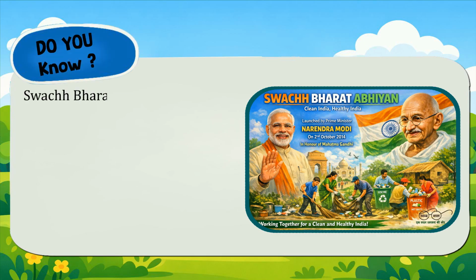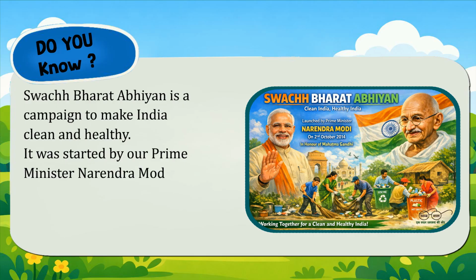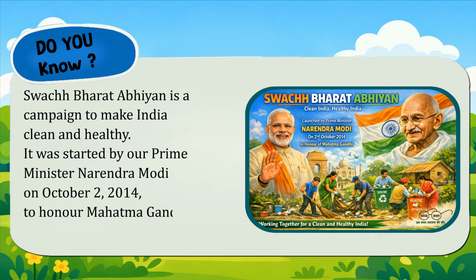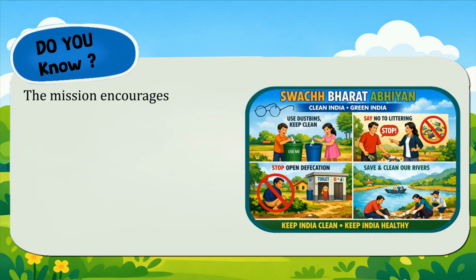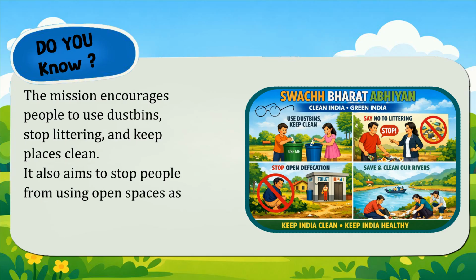Do you know? Swachh Bharat Abhiyan is a campaign to make India clean and healthy. It was started by our Prime Minister Narendra Modi on 2nd October 2014 to honor Mahatma Gandhi, who believed in cleanliness. The mission encourages people to use dustbins, stop littering, and keep places clean. It also aims to stop people from using open spaces as toilets and to clean rivers.